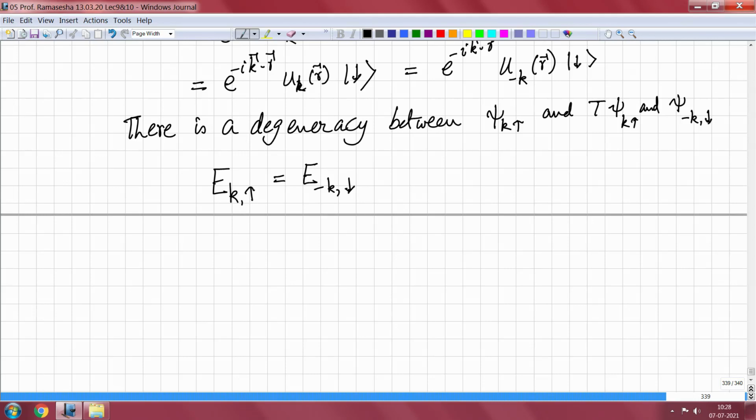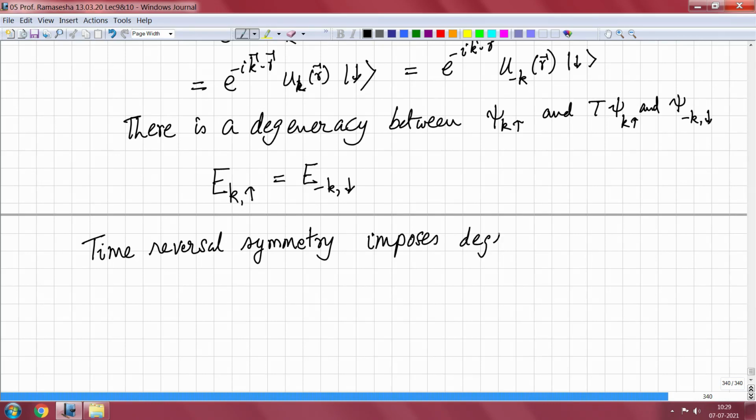This is very interesting: time reversal symmetry imposes degeneracy between states of opposite momenta and opposite spin.